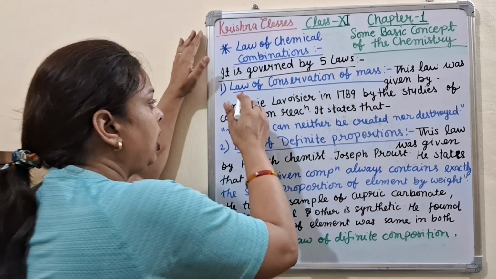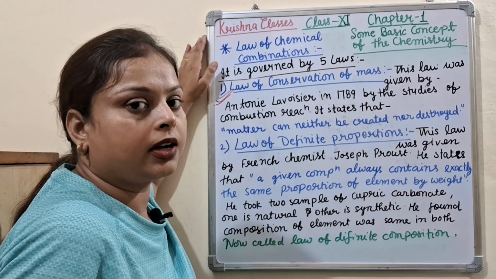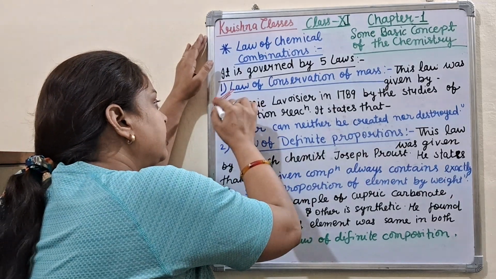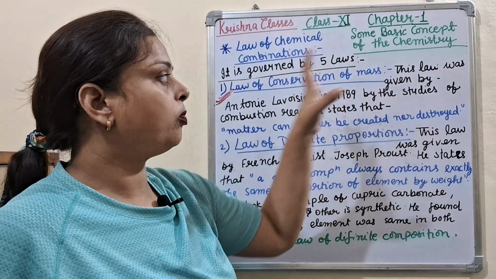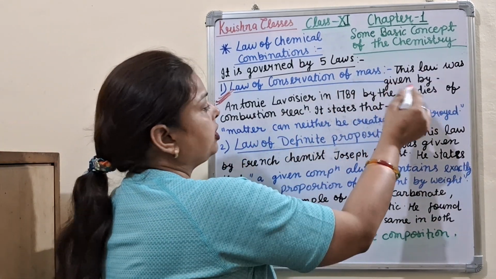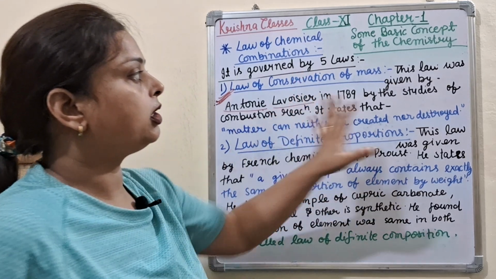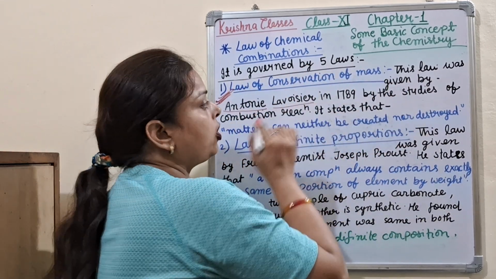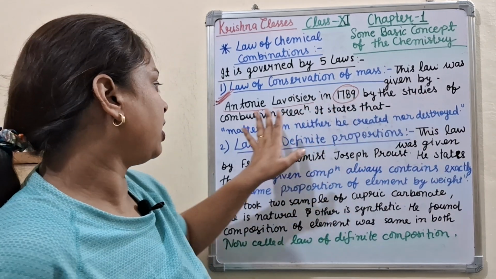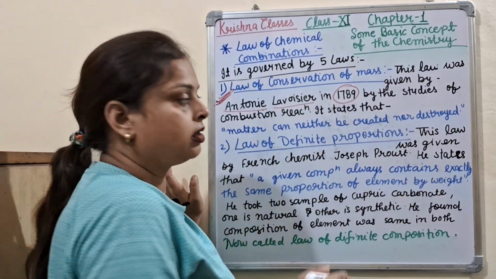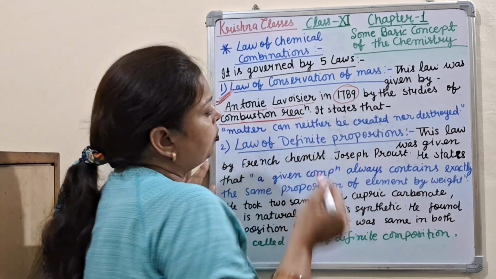The first law is the law of conservation of mass. Any reaction that occurs follows the law of conservation of mass. What is the law of conservation of mass? This law was given by Antoine Lavoisier in 1789 by the studies of the combustion reaction. On which reaction? On the combustion reaction.